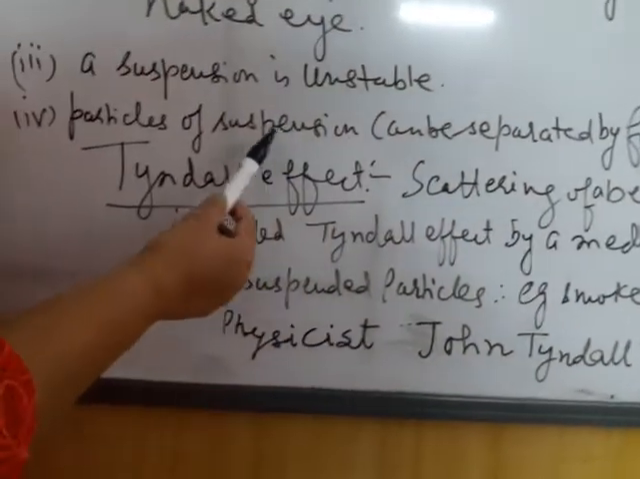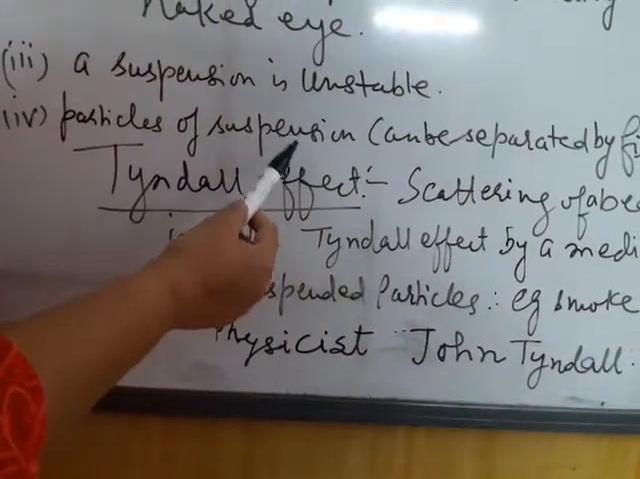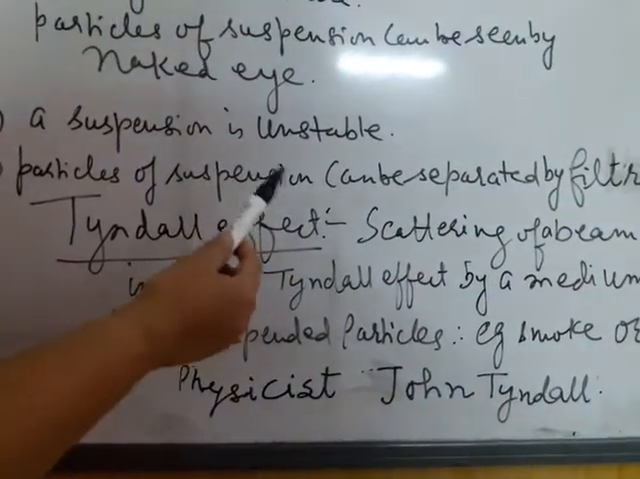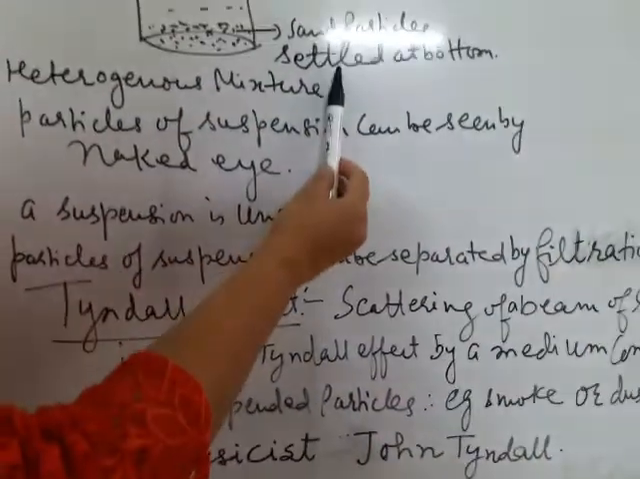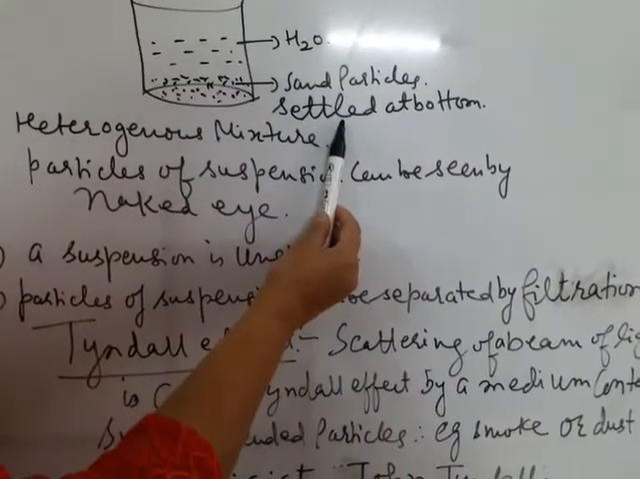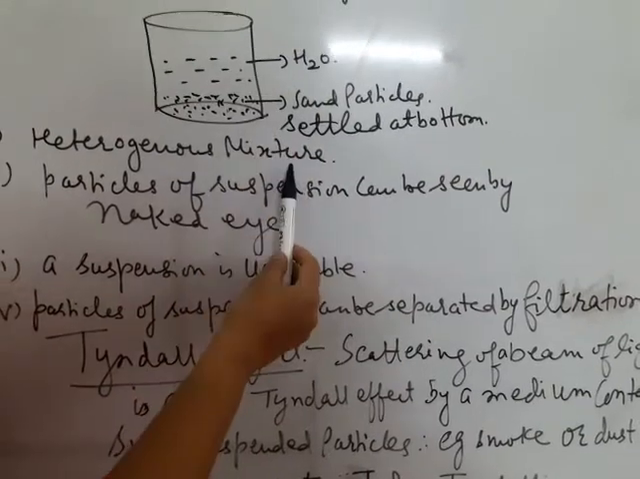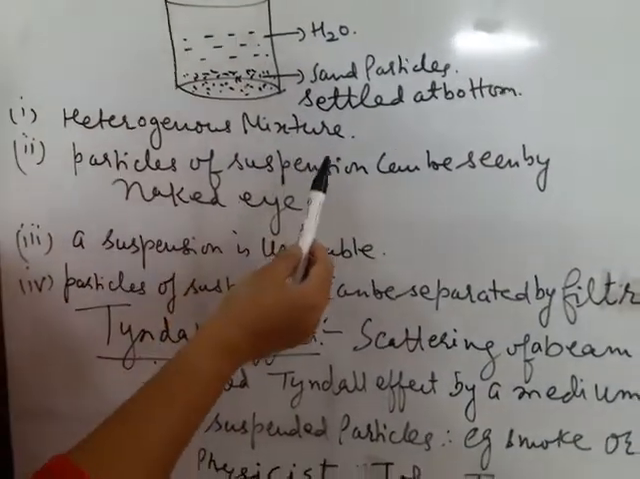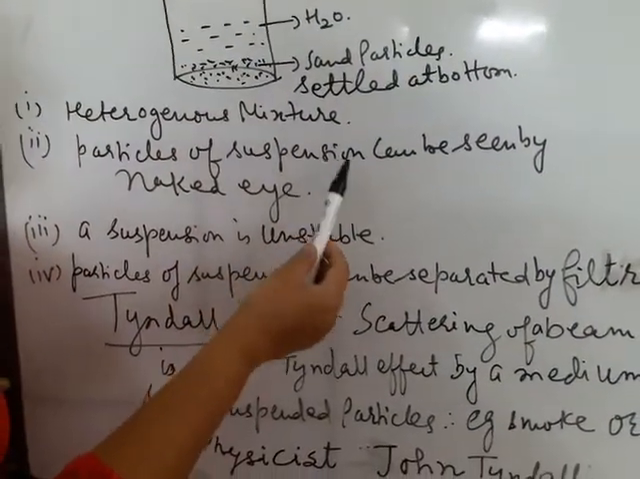Filtration is the method to separate suspensions. When we filter, sand particles will remain on the filter paper, and water as filtrate will come in the another beaker.